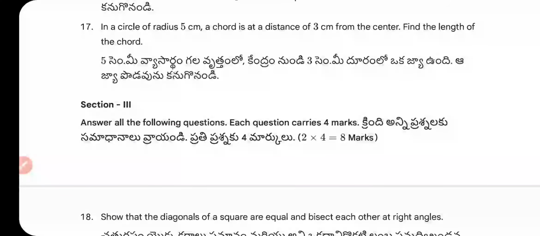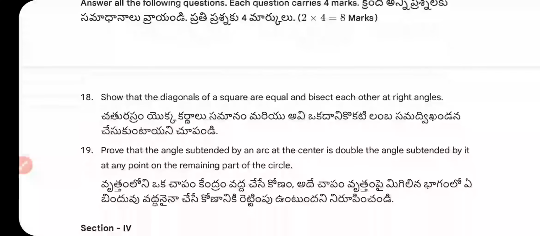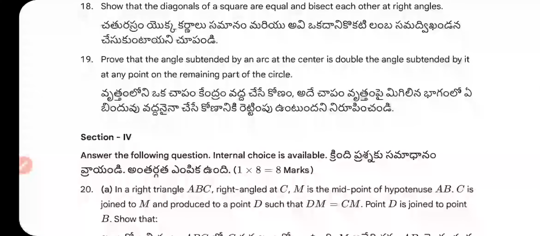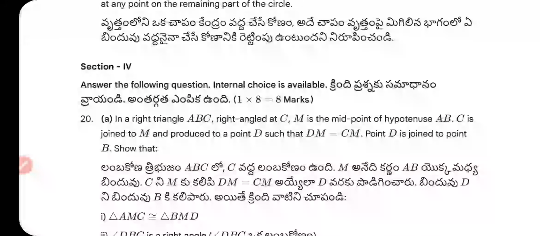Section C, 4 marks questions. Show that the diagonals of a square are equal and bisect each other at right angles. Prove that the angle subtended by an arc at the center is double the angle subtended by it at any point on the remaining part of the circle. And the 8 marks questions.